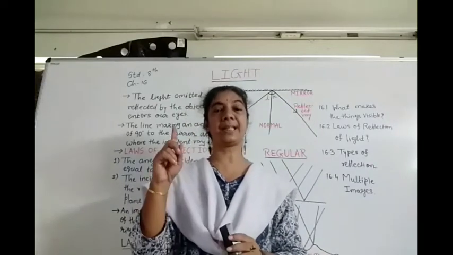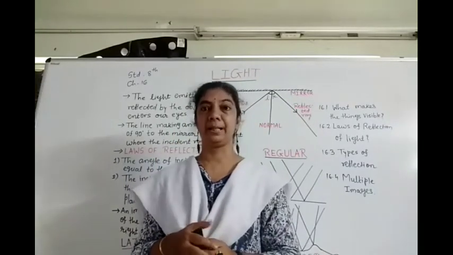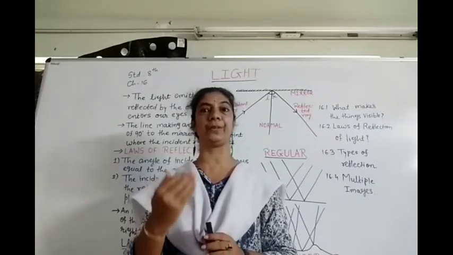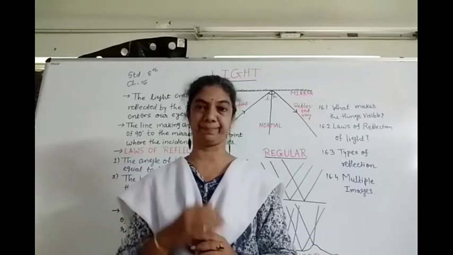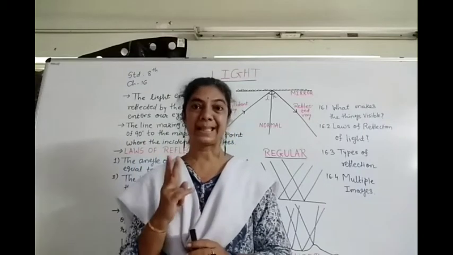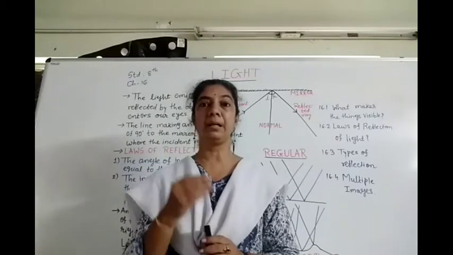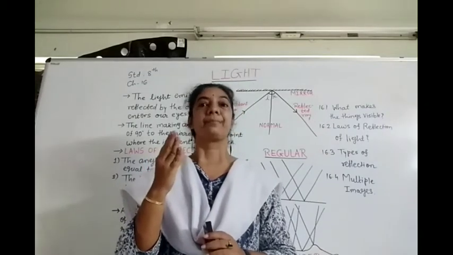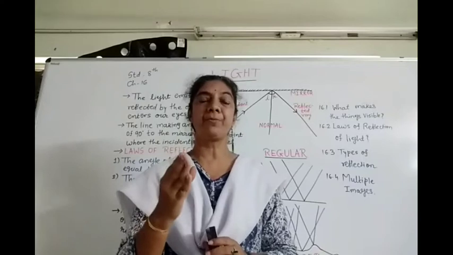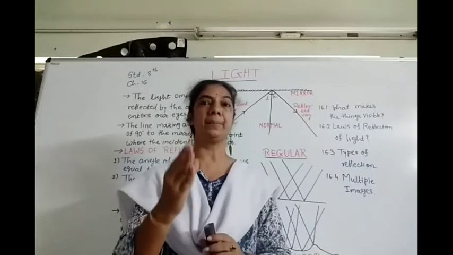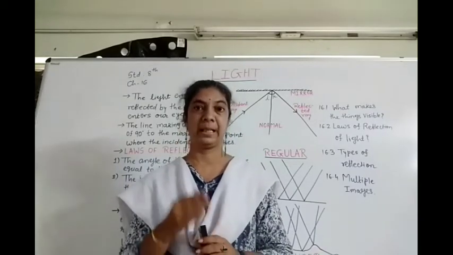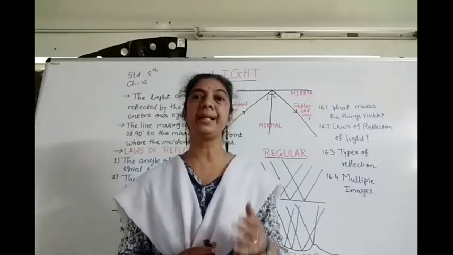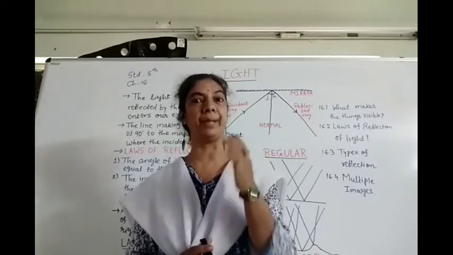So the first characteristic is that the size of the object and the size of the image are the same. Second, the image which is seen in the mirror is erect, and that's why it is a virtual image.